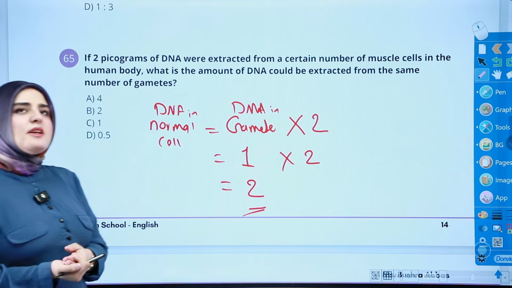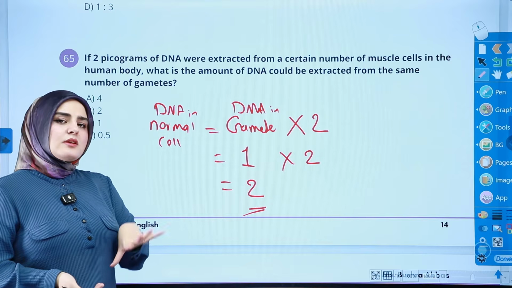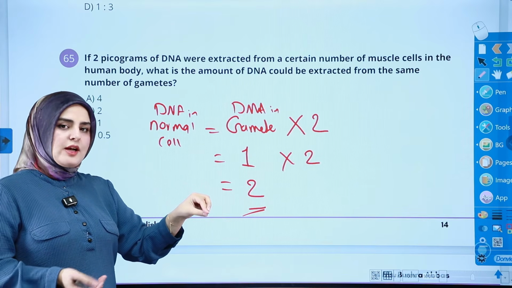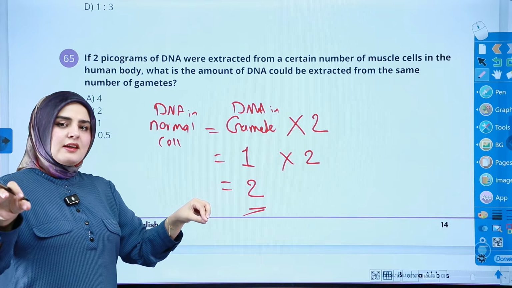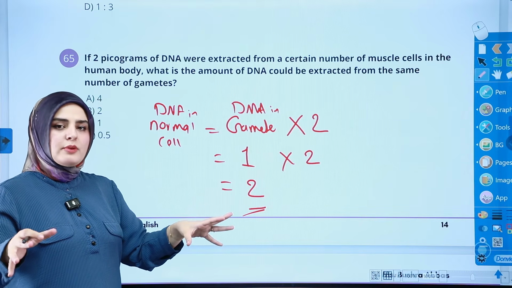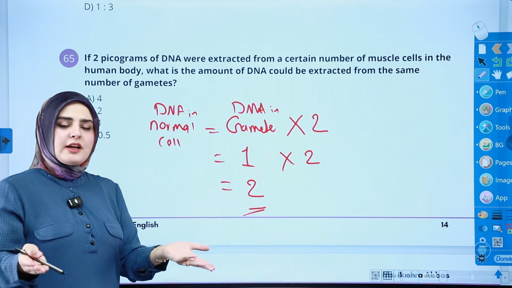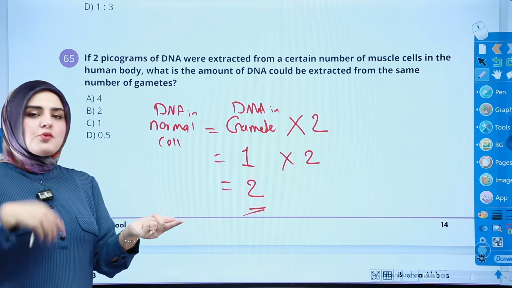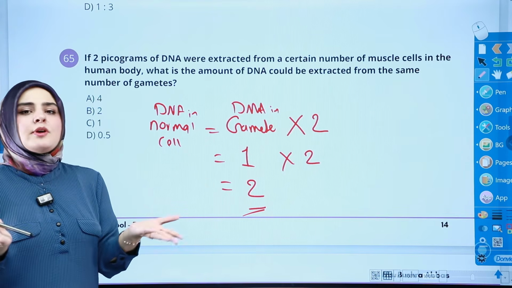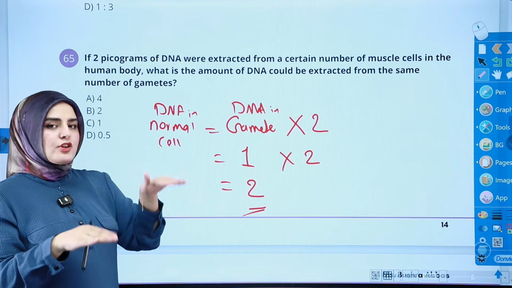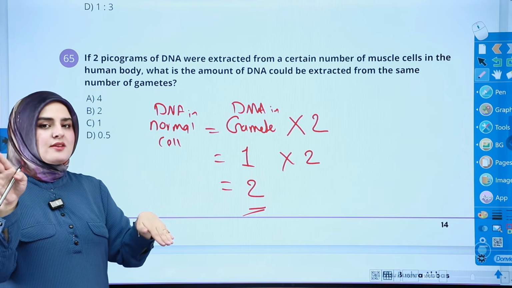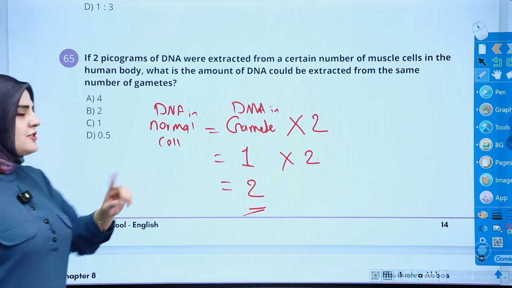But for example, if they say the same number of cells of the sperm have 2 picogram, what about the same number of eggs, how much do they have, both of them from humans? Same, because both of them are gametes. If they gave you a neuron and a muscle fiber, it's the same again. Why? Because both of them are normal cells. Only use these when we have a gamete and a normal body cell, whichever normal body cell it is. Got it?